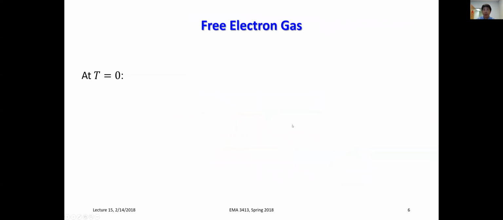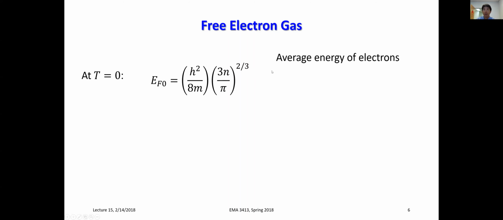And that gets to the free electron system. We have the density of states given by this E to the 1/2 dependence. And then with that, at 0 temperature, you can calculate the Fermi energy as a function of the concentration of electrons, which follows this n to the 2/3 power dependence. And then if you think about the average energy of those electrons, you just do the weighted average, and you get 3/5 of the Fermi energy of that system. Now remember, this energy is going to be on the order of several electron volts for typical free electron gases that we have in these metals.